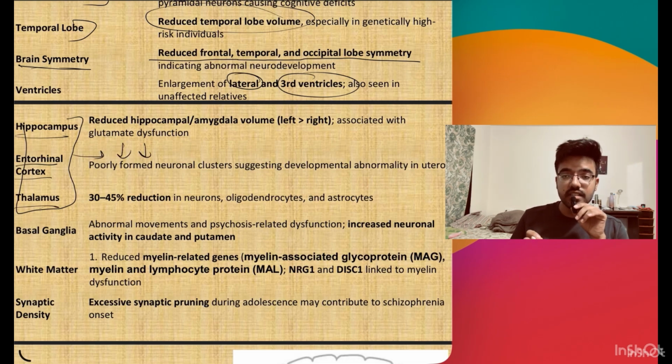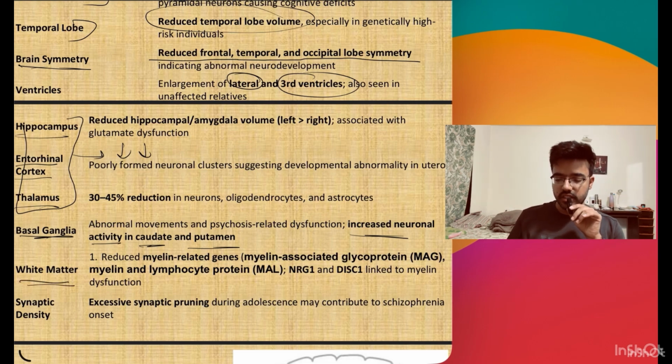In the basal ganglia, there is increased neuronal activity in the caudate and the putamen. So this is responsible for the abnormal movements that we see in schizophrenia. In white matter, there are reduced myelin-related genes like myelin-associated glycoprotein, myelin proteolipid protein, and NRG1, DISC1. Synaptic density is increased due to the synaptic pruning.